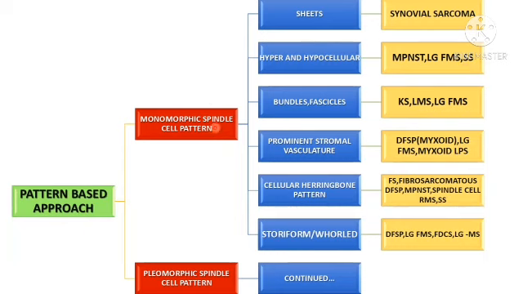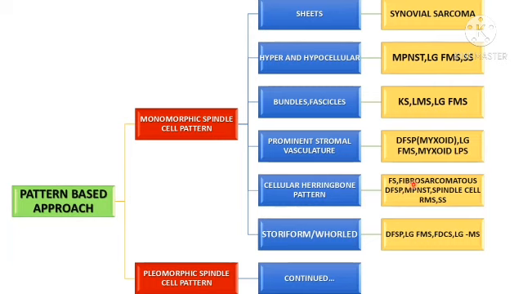If the monomorphic spindle cells are arranged in bundles and fascicles, we have to think of Kaposi sarcoma, leiomyosarcoma, low-grade fibromyxoid sarcoma. If monomorphic spindle cells are seen with prominent stromal vasculature, then think of DFSP myxoid type, low-grade fibromyxoid sarcoma and myxoid liposarcoma. If monomorphic spindle cells are arranged in a cellular herringbone pattern, then think of fibrosarcoma, fibrosarcomatous DFSP, malignant peripheral nerve sheath tumor, spindle cell RMS and synovial sarcoma.